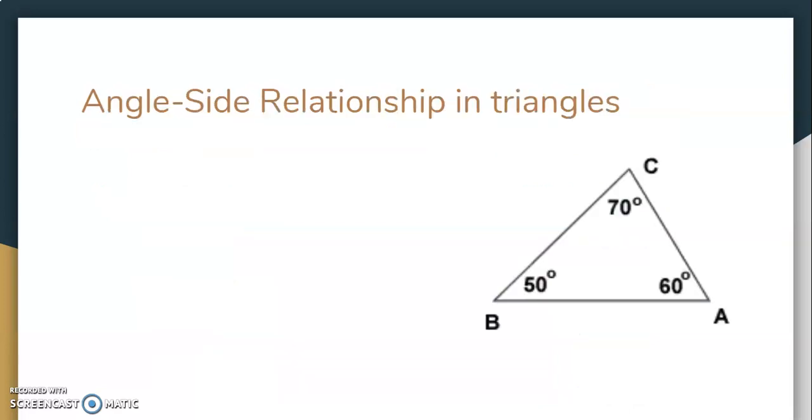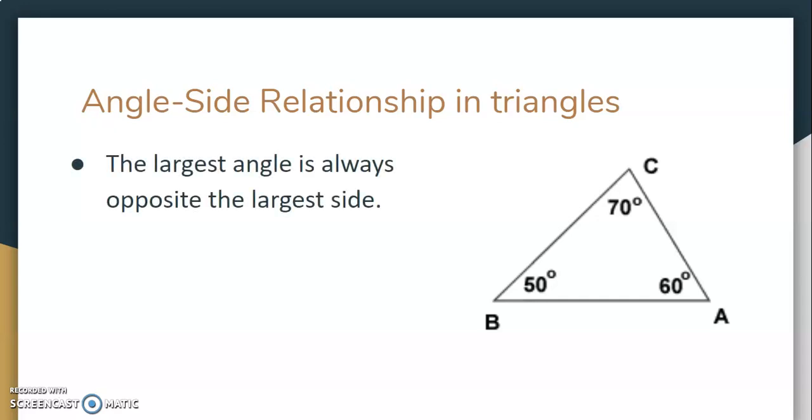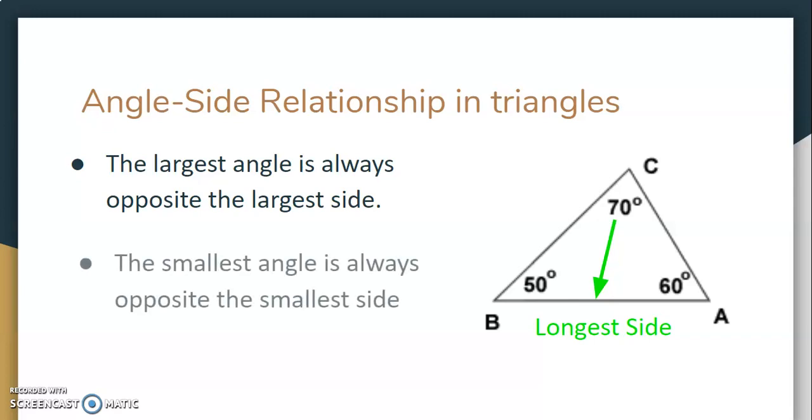There's another relationship we want to look at with triangles, and that's the angle-side relationship in triangles. Simply put, the angle-side relationship in triangles tells us that the largest angle is always opposite the largest side. So in this situation, with 70 being the largest angle, the longest side would be AB on the other side. Similarly, the smallest angle will always be opposite of the smallest side. In our situation here, angle B is 50 degrees, so AC is the smallest side.